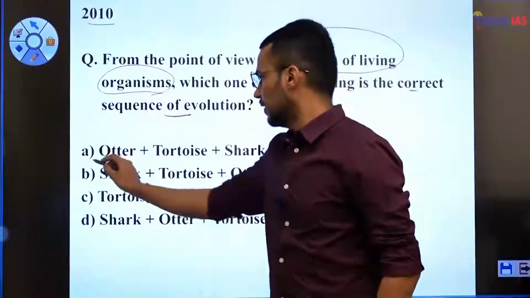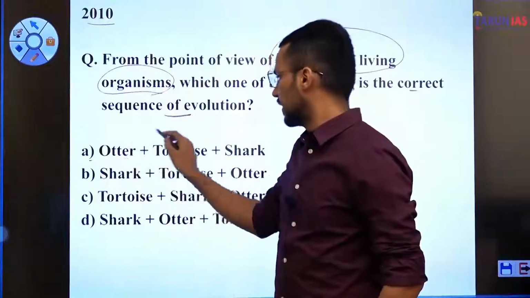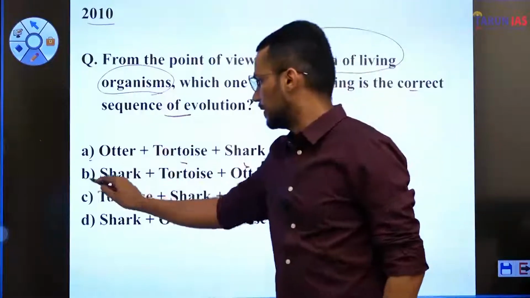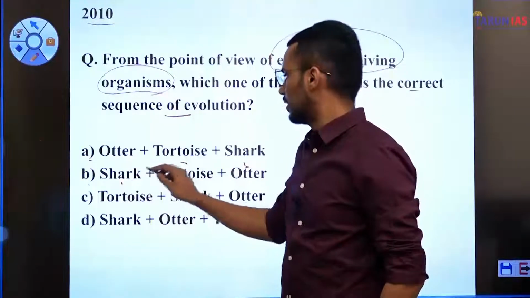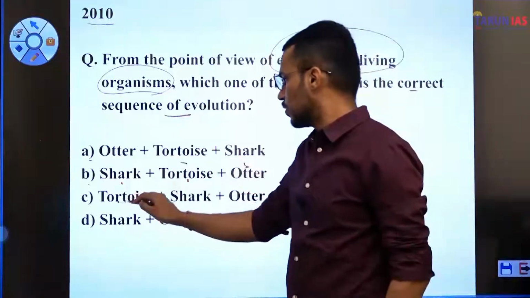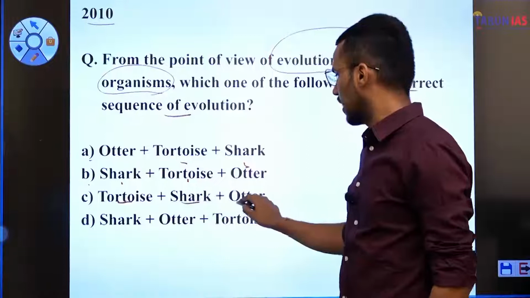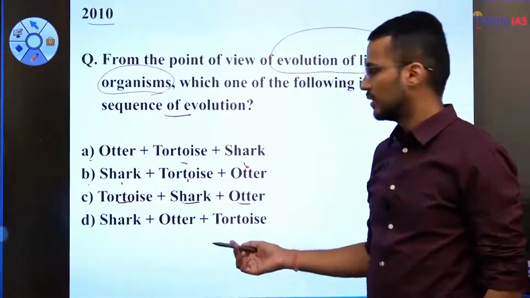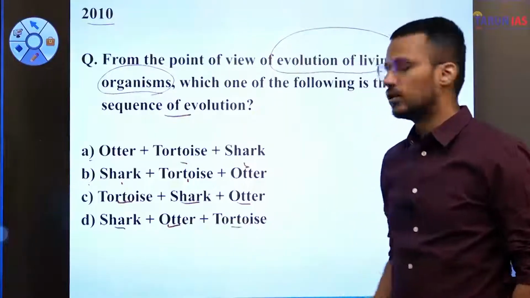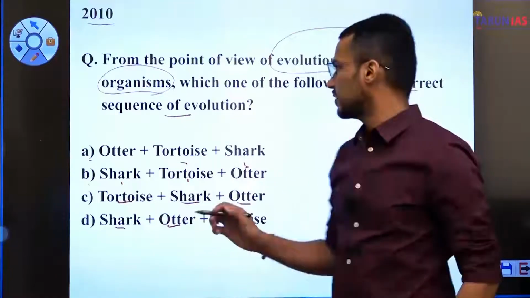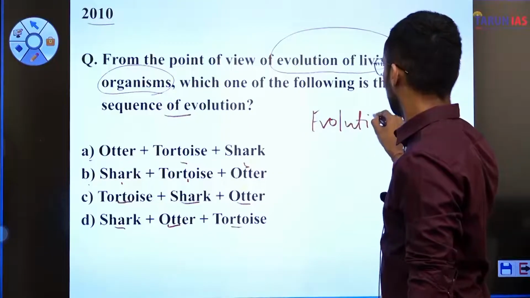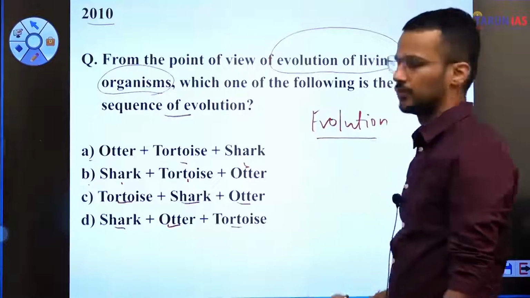Options are A, otter, then tortoise, then shark. B, shark, tortoise and otter. C, tortoise, shark and then otter. And D, shark, otter and then tortoise. So the question is about evolution, evolution of life on the Earth's surface.